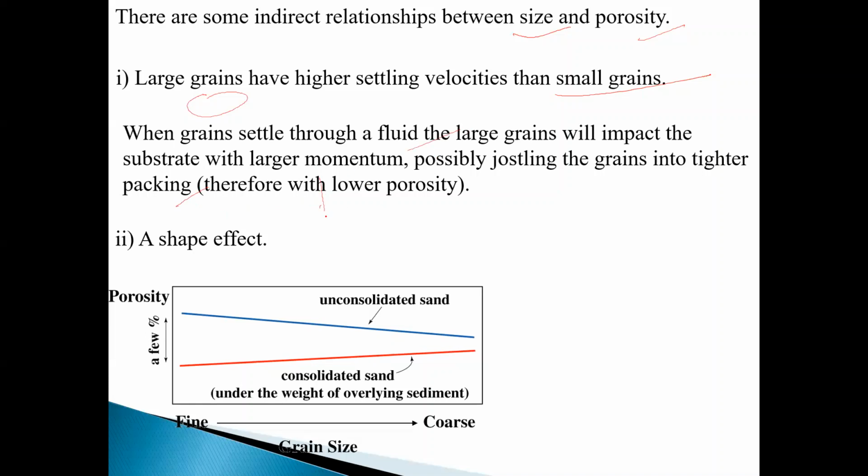Therefore, the porosity will be lower. This is the indirect relationship of size to porosity, but directly size doesn't affect the porosity.